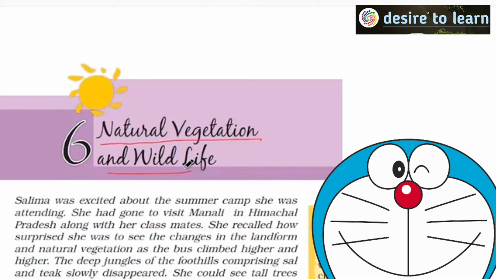I'll just tell you some factual information that you need to remember with respect to the natural vegetation in this chapter. But later, I'll tell you the geographic distribution of this properly. Because initially some factual information is required, later we will be looking at this with the help of climatology.